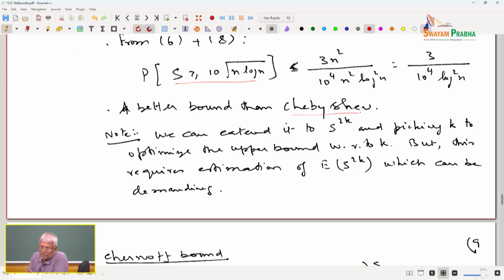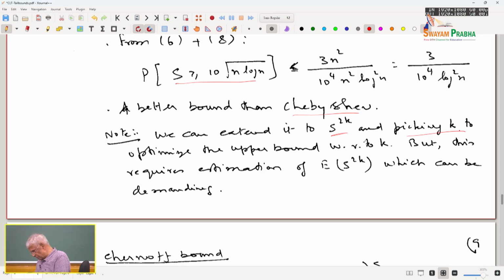So, we can extend it to the 2kth moment by picking k and optimizing the upper bound with respect to k. But this requires estimation of the expected value of S to the power of 2k, which can be more demanding.